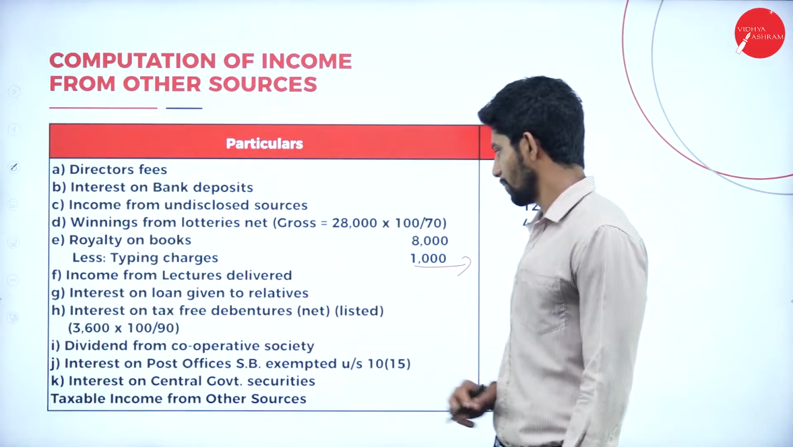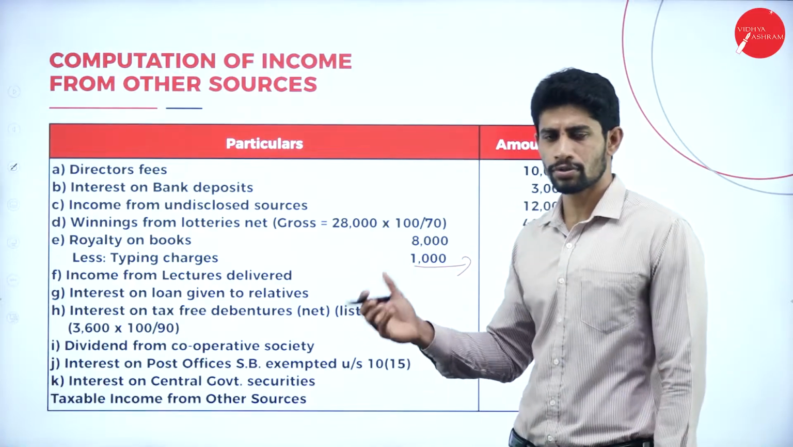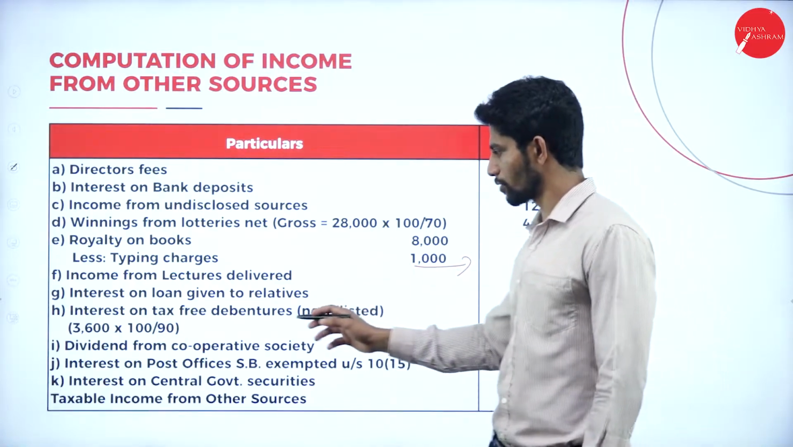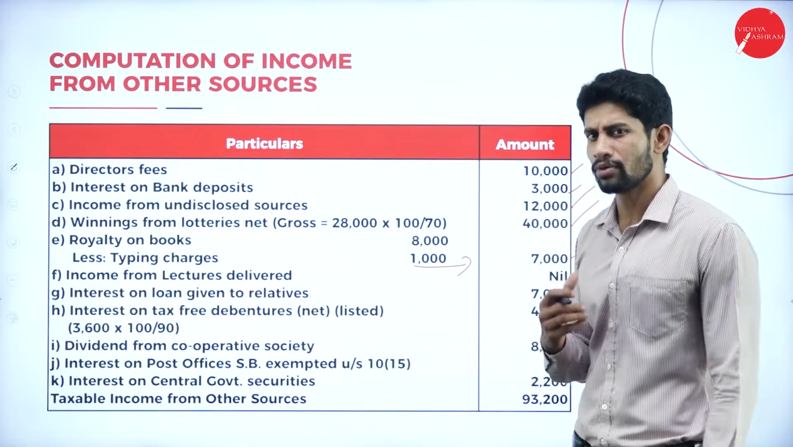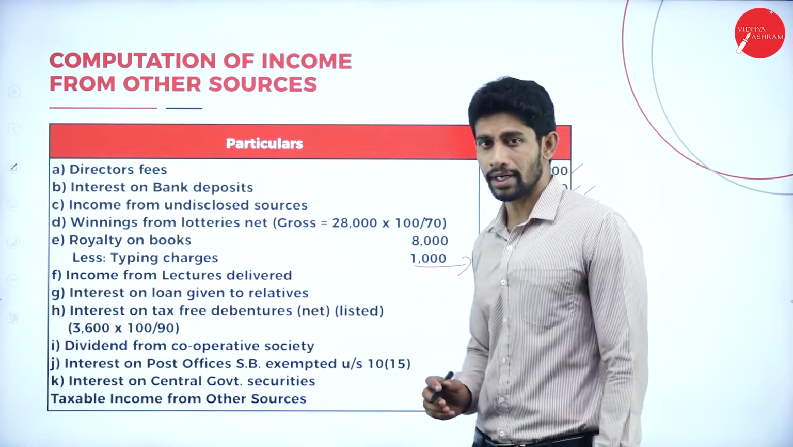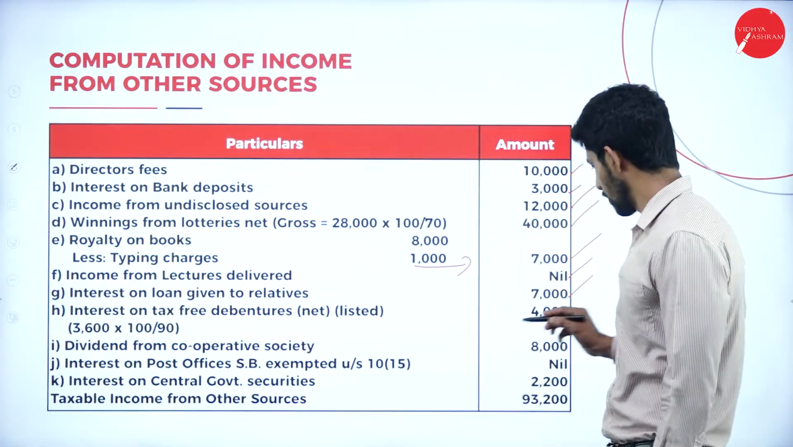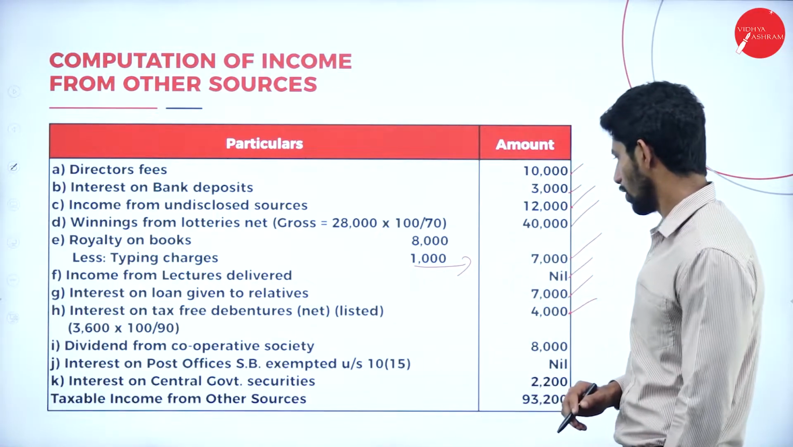Interest on tax-free debentures, net. They have given the net value, and we are supposed to make it gross. They used to deduct 10% of tax on the interest amount received. So what is the interest amount here? 3,600 into 100 divided by 90, how much will you get? Rupees 4,000.